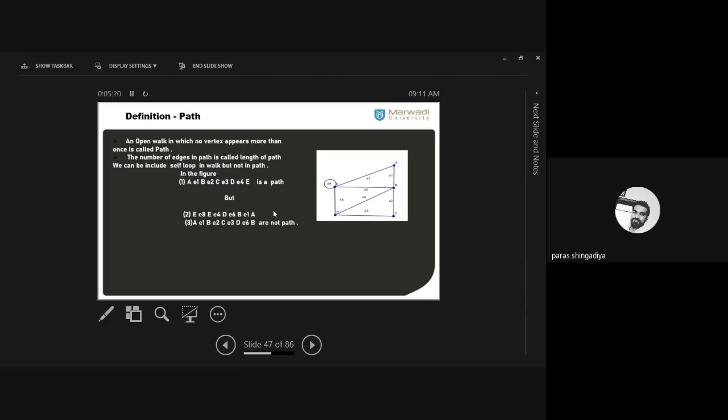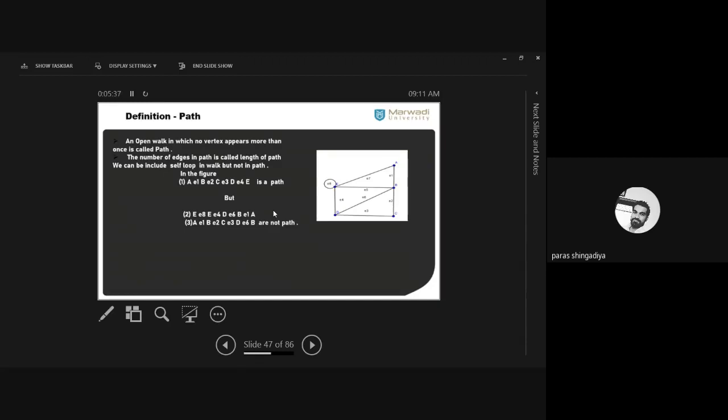Clear? So here for the same graph, we have the example a, e1, b, e2, c, e3, d, e4, e, where from a to e it is an open walk, and in between a to e no vertex is repeated. We do not visit any vertex again. So that is called the path.